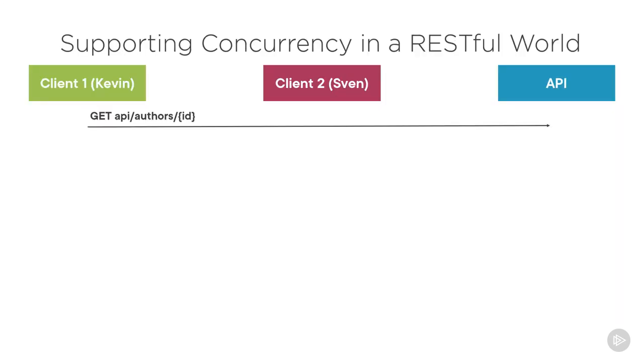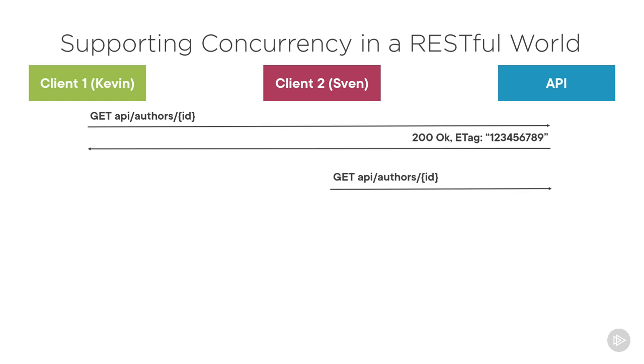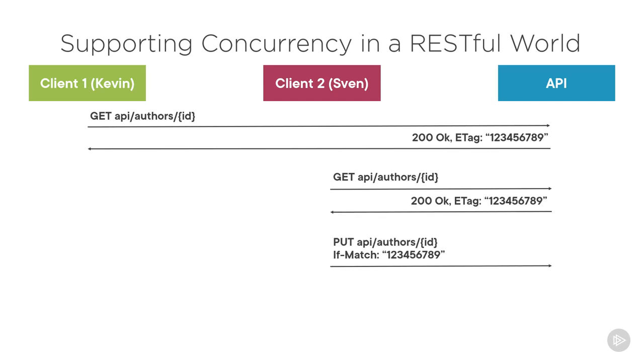Kevin gets an author, and the author is returned with an e-tag value. Sven gets that same author, and that's returned with the same e-tag. Sven updates the author, passing in the e-tag in the if-match header. The API checks this header and compares it with the e-tag it saved for that response. If they match, which they currently do, the update can be applied. At this moment, a new e-tag is generated for the response.